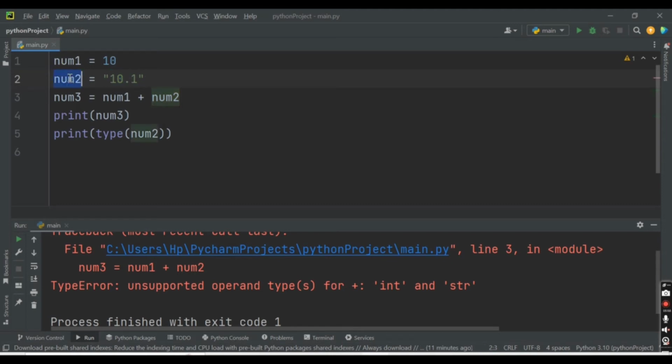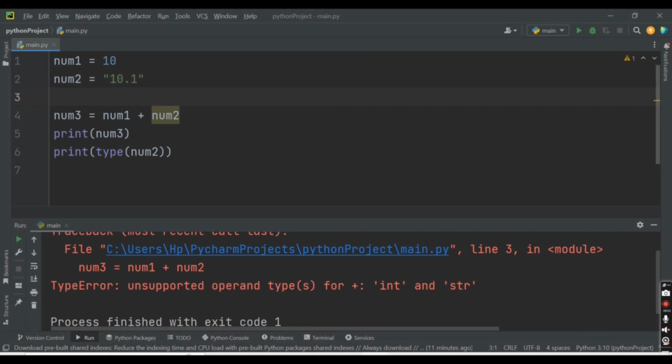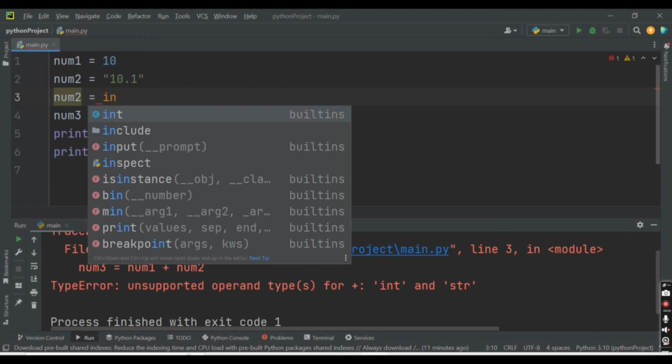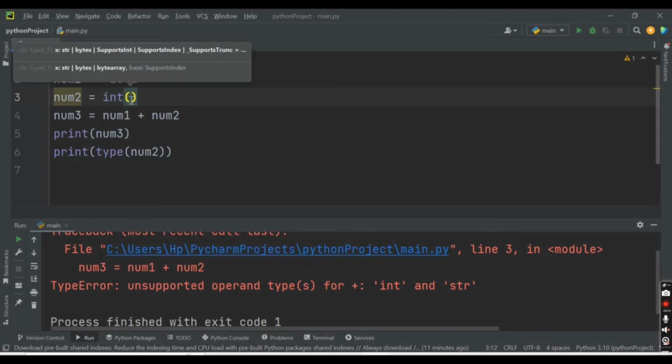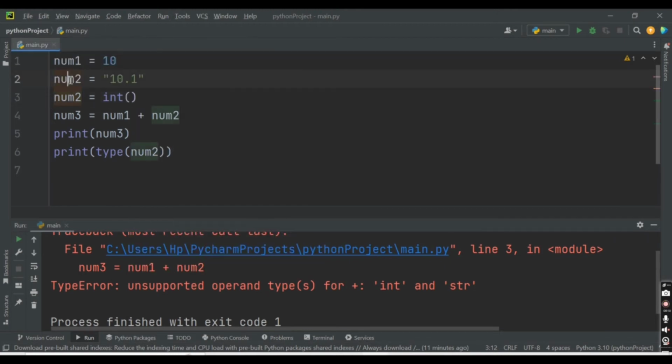Now here we have num2 as a string. So we will say num2 is equal to int. Here you need to use the int built-in function, and inside this function you pass the variable name that you want to convert into an integer. So we want to convert num2 into the integer data type, so we pass this value here. That is how we convert a string into an integer: you just pass that variable inside the int function.